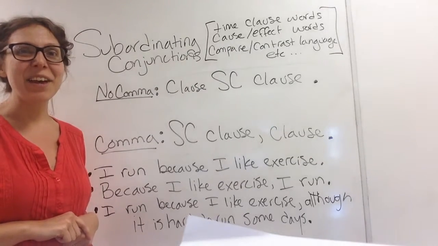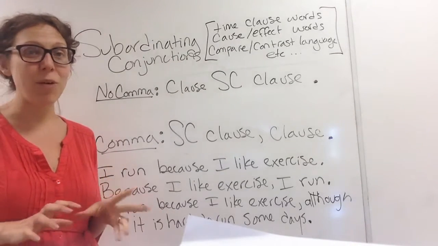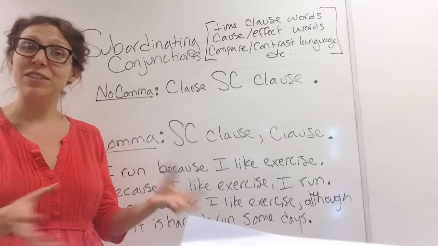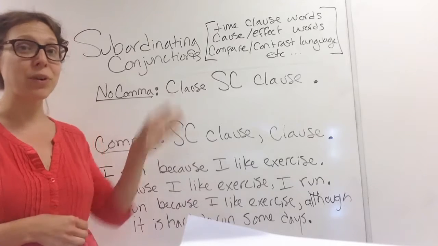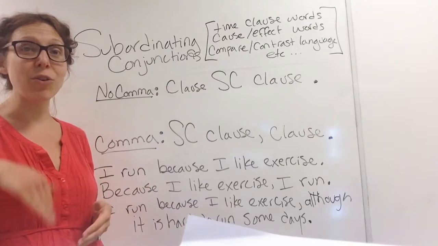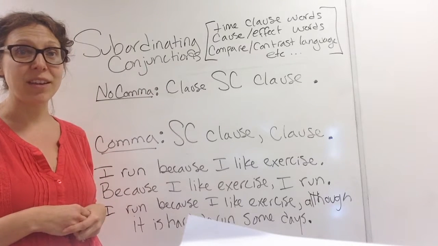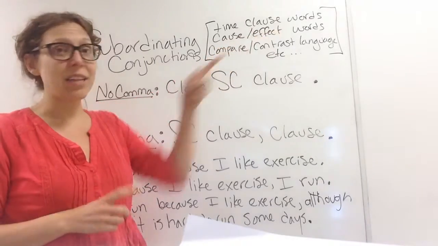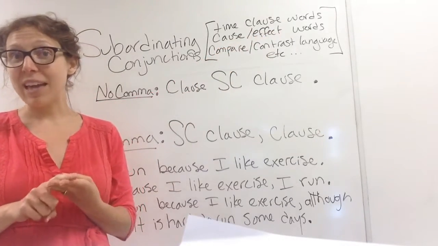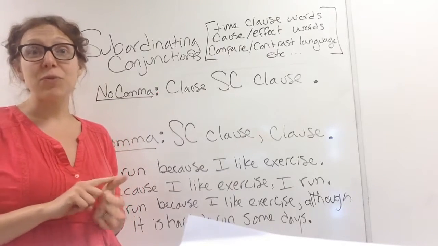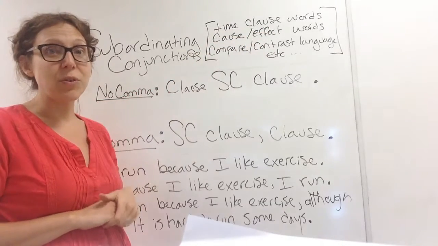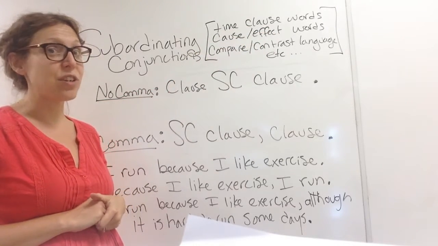This is the second rule that can help elevate your writing level by making your sentences more smooth. And so this is subordinating conjunctions. This is the middle column of the handout that we're using. And this column includes time clause words like when, while, by the time, after, before, since. So all of those time clause words are included in subordinating conjunctions.